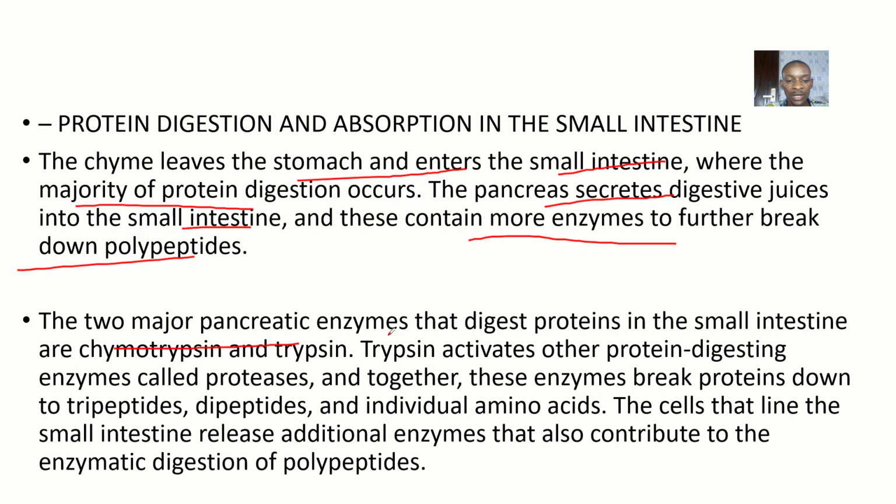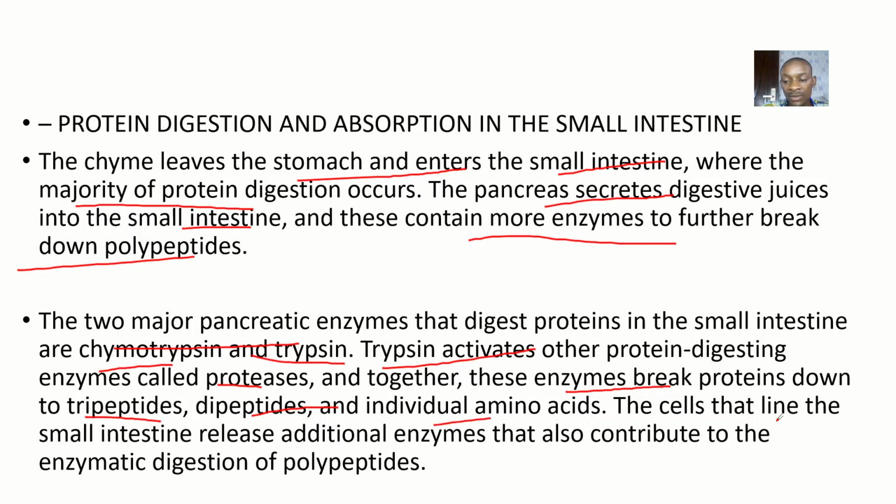The two major pancreatic enzymes that digest proteins in the small intestine are chymotrypsin and trypsin. Trypsin activates other protein-digesting enzymes such as the proteases, and together these enzymes break down proteins into tripeptides. Tripeptides could be further broken down into dipeptides, and dipeptides into individual amino acids.